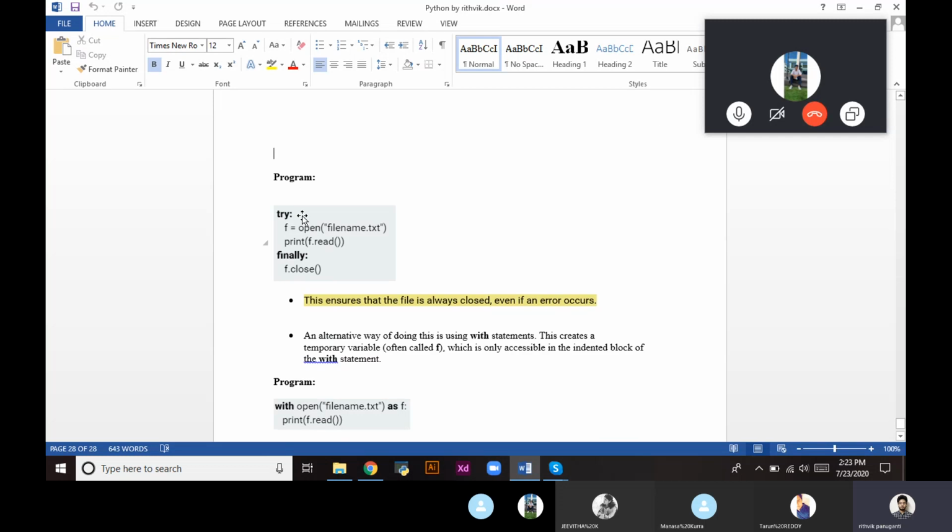So here's the example program. We set it in the try block. As we know, the try block is the first to be executed. So f is a variable we are using to open a file. So open file name, we're opening the file for reading.